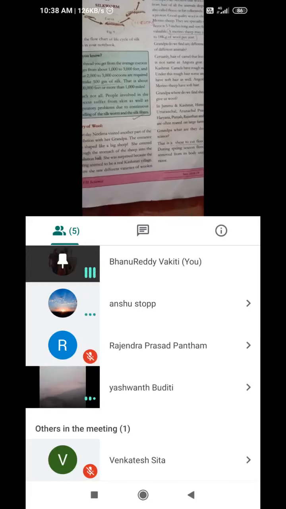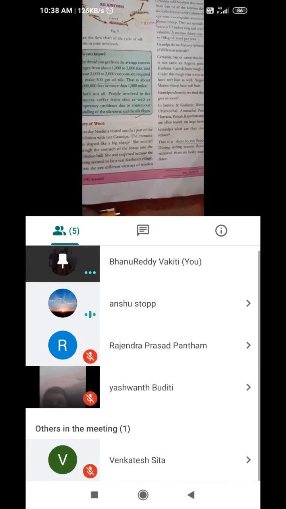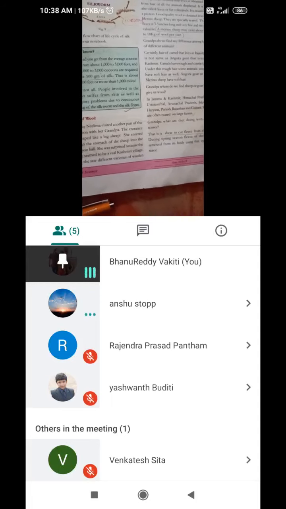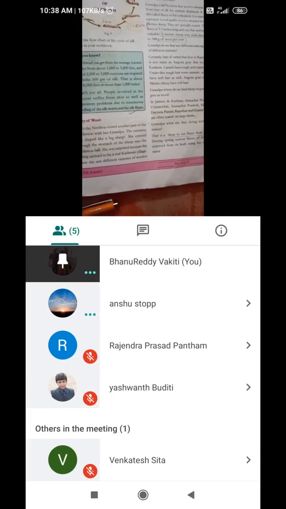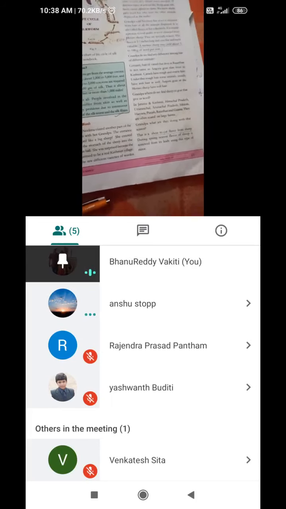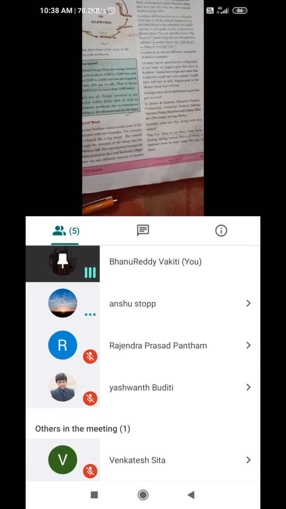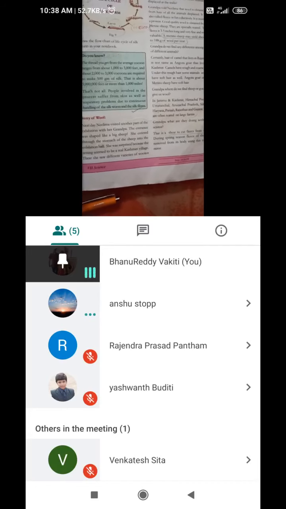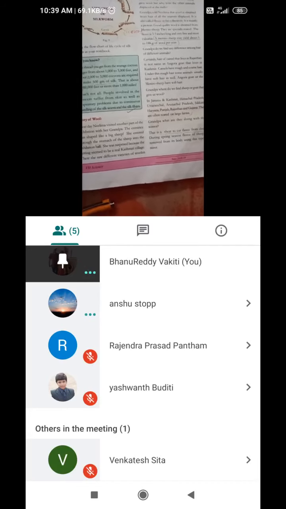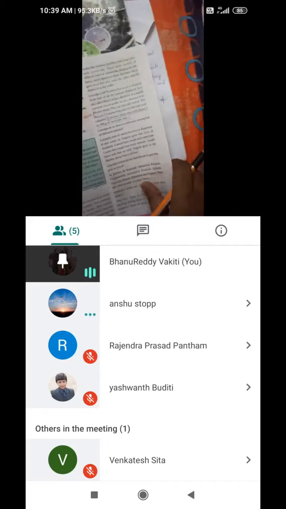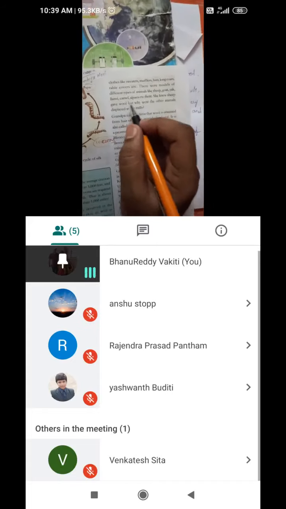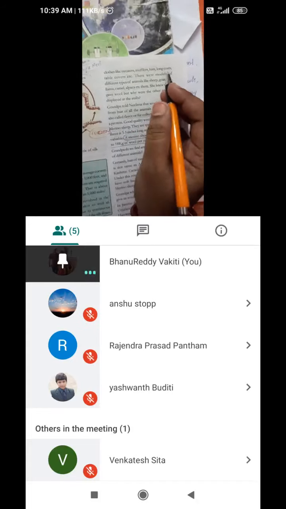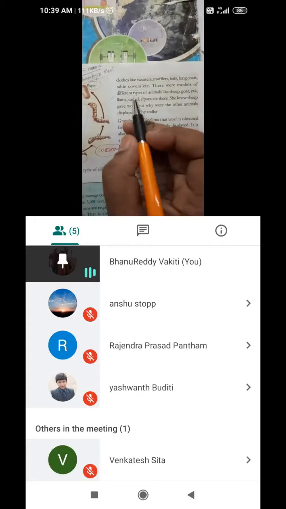Today we are going to see the story of wool, and here we are discussing how we are getting cloths like sweaters, mufflers, woolen clothes. We can see in our surroundings different types of clothes like sweaters, mufflers, hats, long coats. Is it visible to you?